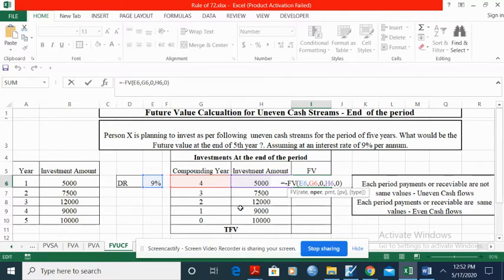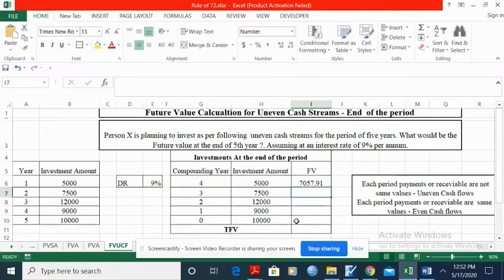Similarly, just note one thing: when you are calculating in Excel, the values that are not changing remain the same, so please lock them. Except the discount rate, for the remaining values I have given cell references, which means they keep on changing. The 9% interest rate remains the same, so please lock it by pressing function key F4. Now just drag it here.